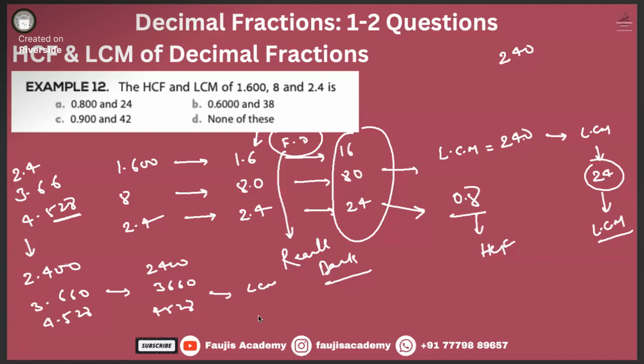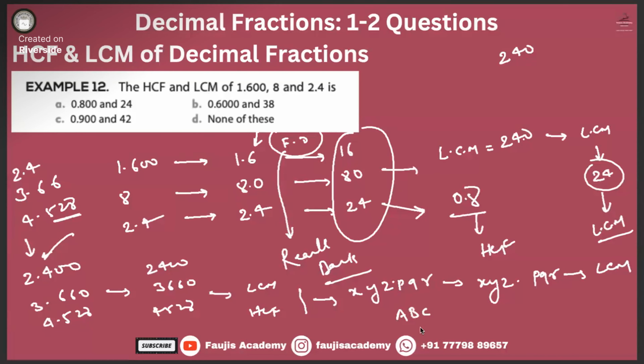Now find the LCM and HCF. Let us say some number, X, Y, Z, P, Q, R. For the LCM, from the right hand side, we've forgotten the decimal after 3 digits. So 1, 2, 3. So XYZ point PQR will be your LCM. And let us say you found out HCF is ABC. After 3 places it has to be, so 0 point ABC will be your HCF.